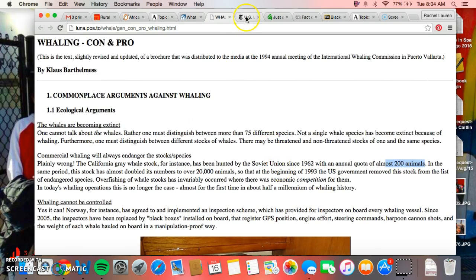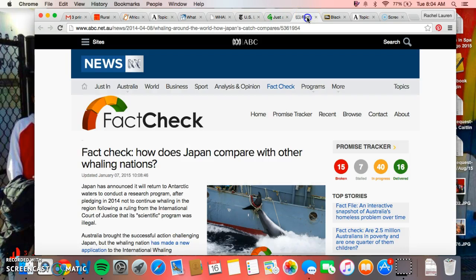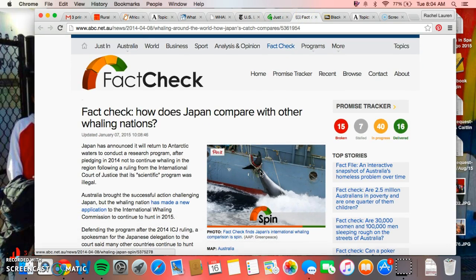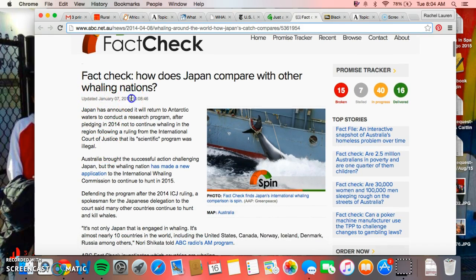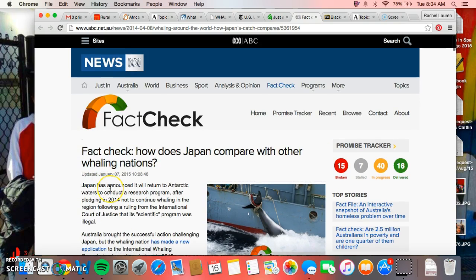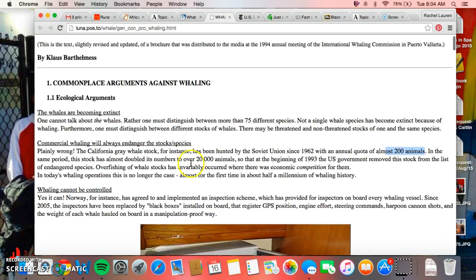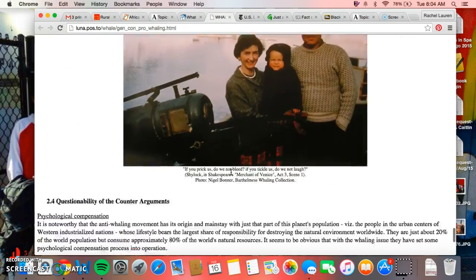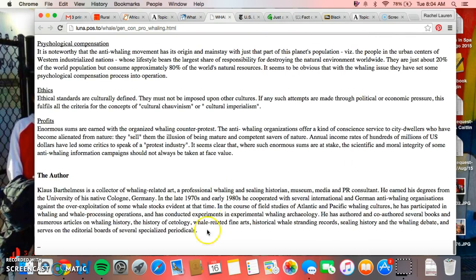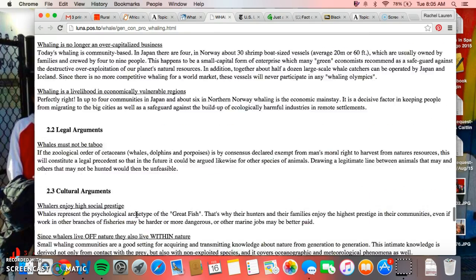He probably went to something like this fact check article. He probably got his information from something like this. This is from ABC. I can trust this as a reliable source. This is from 2015. It's fairly recent, about a year old. Those other types of blogs get facts from a place, but I don't know if he actually gave a citation or wrote his sources. No, he did not at the end of his article list the articles he used to get his information.